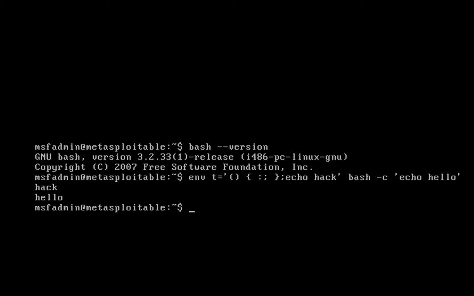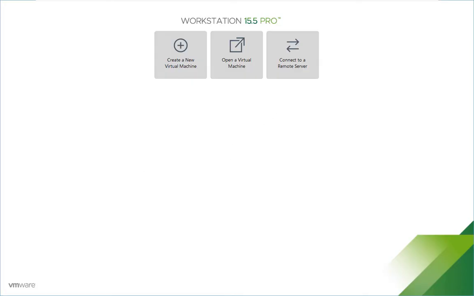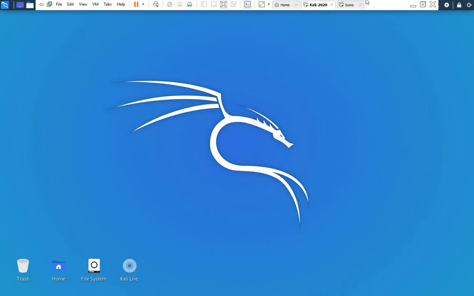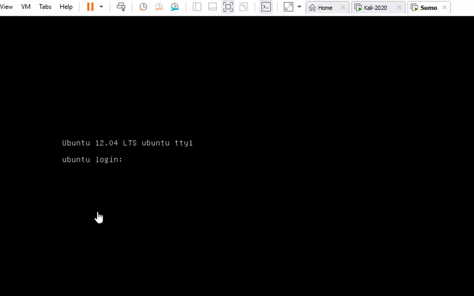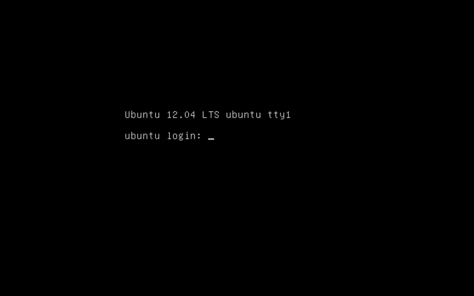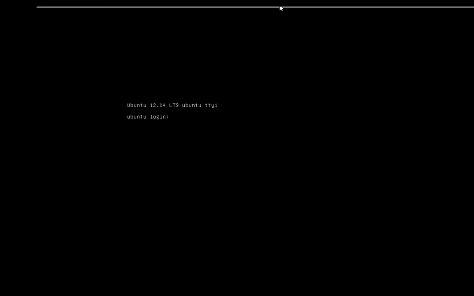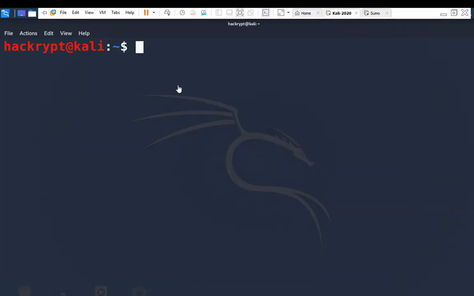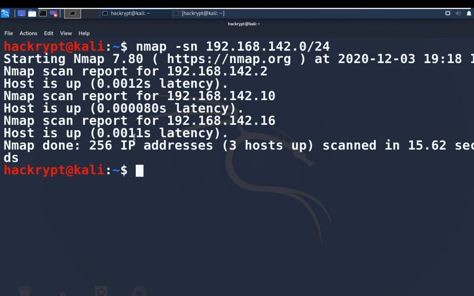Now let us see the practical to perform it remotely. For the lab setup we are using VMware. In that we are running Kali as the attacker machine and Sumo as the target machine. This is downloaded from VulnHub and the link is given in the description. So first let us scan our network and find the target machine. In the output we can see the target machine is .16, .10 is our attacker machine and .2 is the default gateway. Now let us scan for ports.